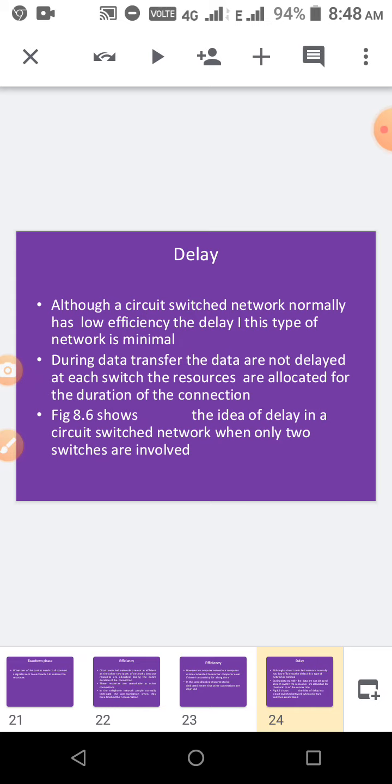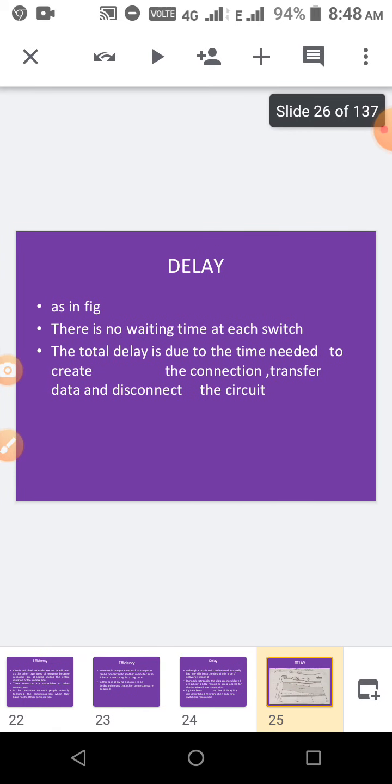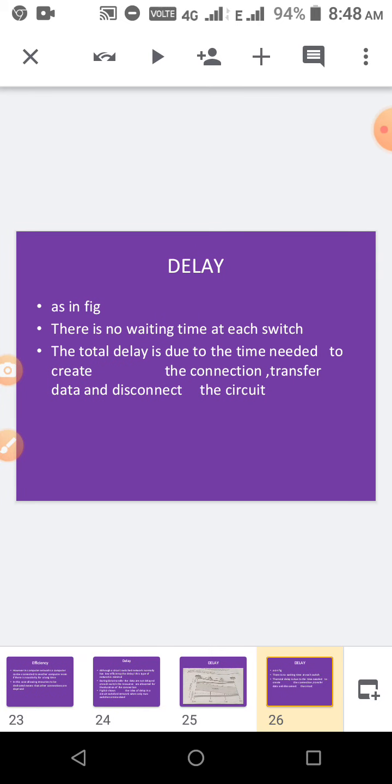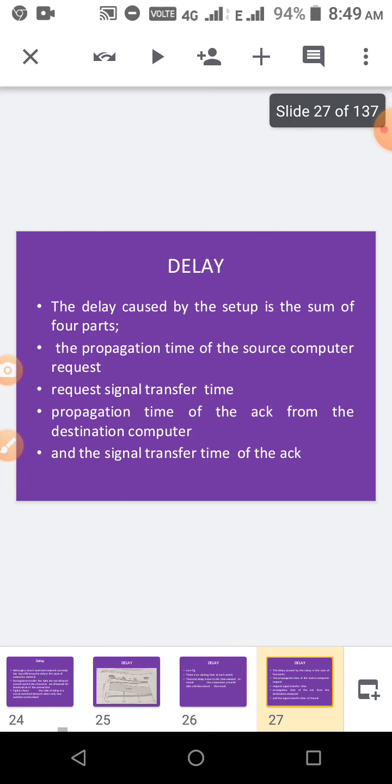And this figure shows the delay. How the delay occurs: there is no waiting time at each switch. The total delay is due to the time needed to create the connection, transfer data, and disconnect the circuit. By using these three things we are getting delay. In all three phases we are having delay, that is creating a connection, transferring the data and disconnecting the circuit. So the delay caused by the setup phase, what are the delays we are